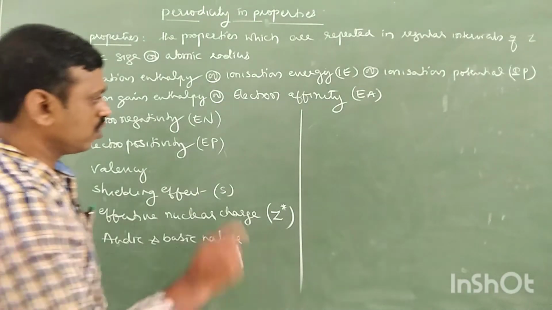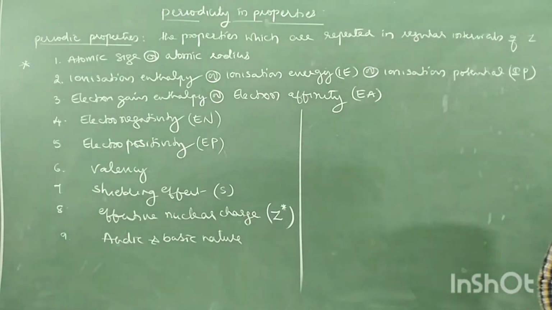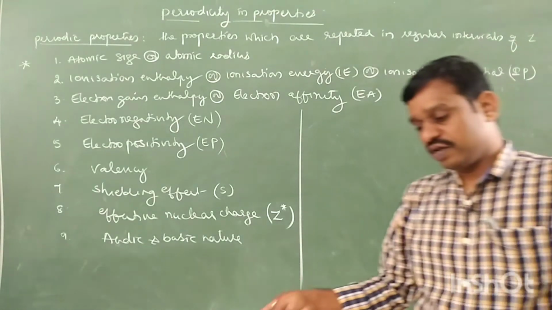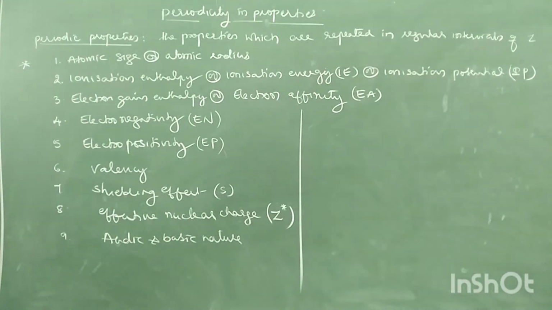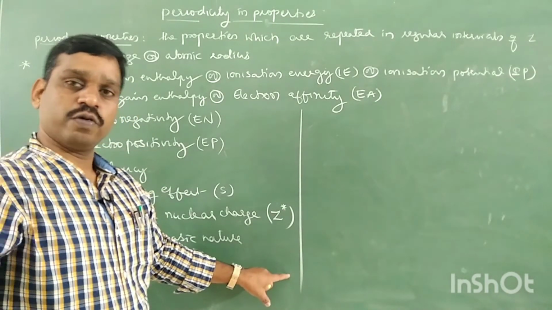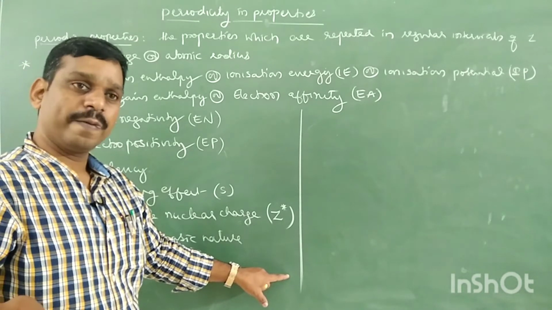Before going into that, do you know what these periodic properties depend on? Most of these periodic properties depend on one factor: atomic number, or electronic configuration. For example, all alkali metals have the same properties. They are reducing agents, they are metals. Why?